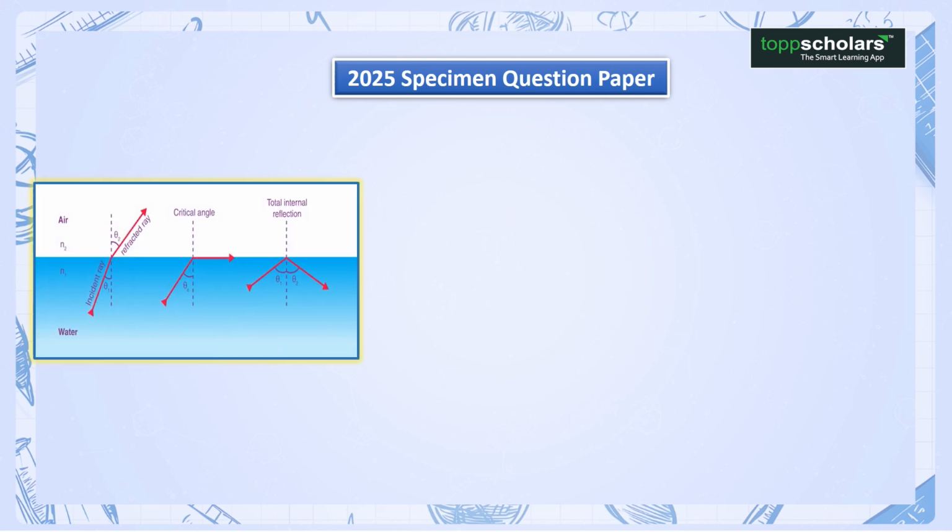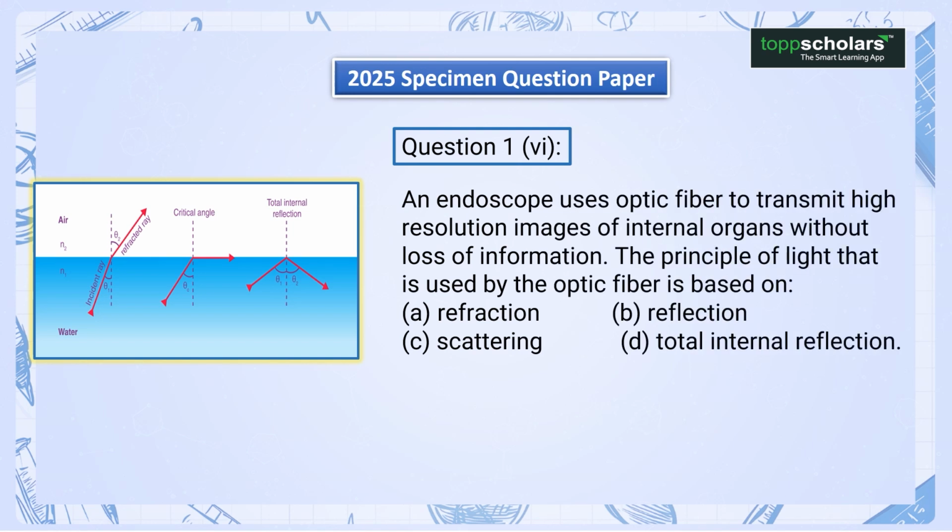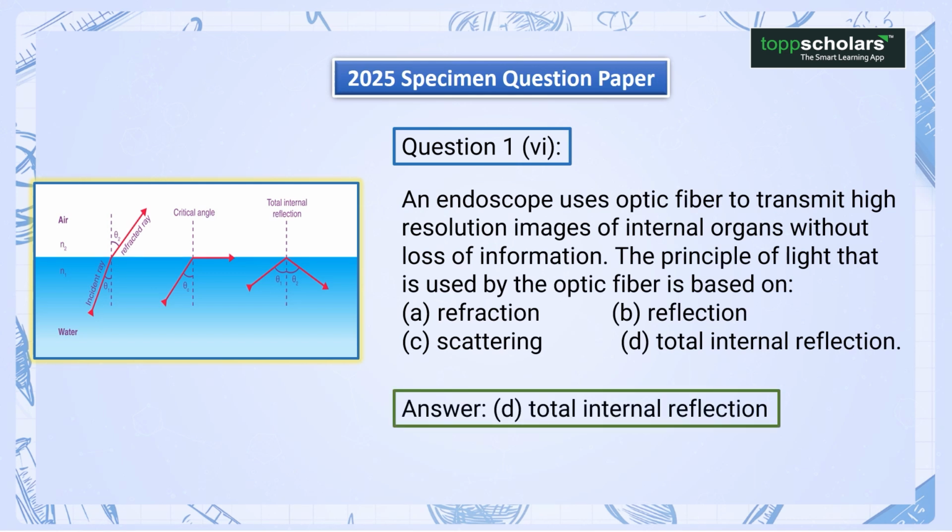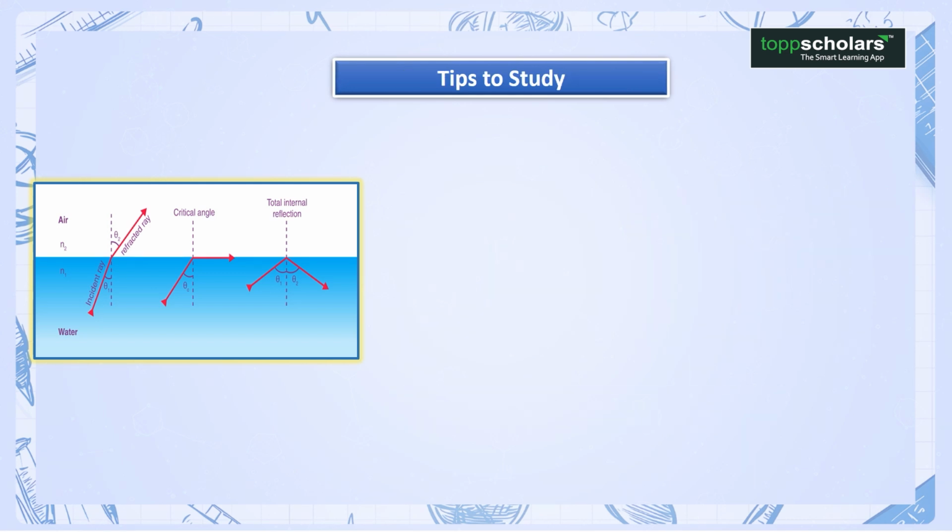2025 specimen question paper. Question 6. An endoscope uses optic fiber to transmit high-resolution images of internal organs without loss of information. The principle of light that is used by the optic fiber is based on: A. Refraction, B. Reflection, C. Scattering, D. Total internal reflection. And the answer is D. Total internal reflection.